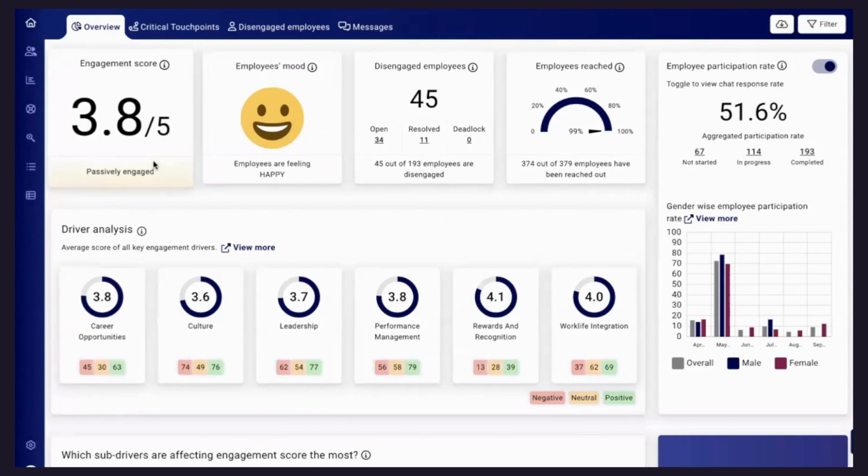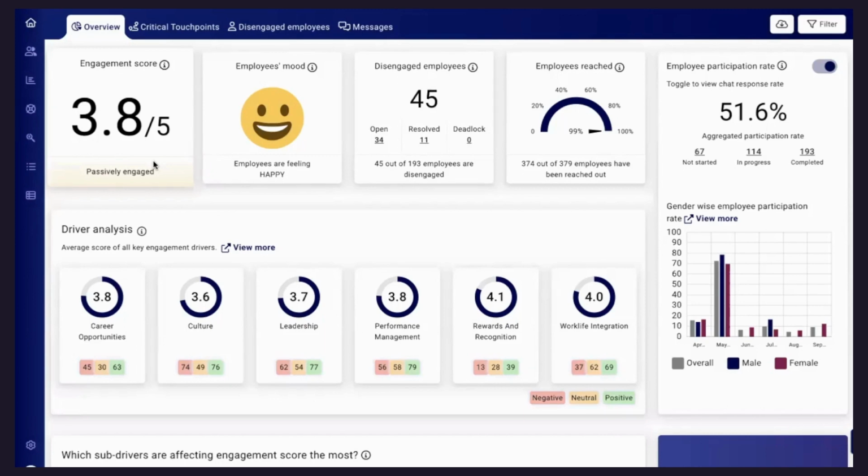Engagement score is the overall engagement score of the organization. When Amara starts interacting with employees, she starts calculating, and there's math happening at the back end. There's an algorithm running, and we're calculating the scores on a Likert scale of 5, and we populate the list in real time. So this score is changing in real time. So if today 20 employees are interacting with Amara, or let's say 50 employees are completing their touch points, Amara will reach out and they complete their chat. The moment they click on the finish tab that we've just seen, the scores are calculated and we are feeding the score in real time.